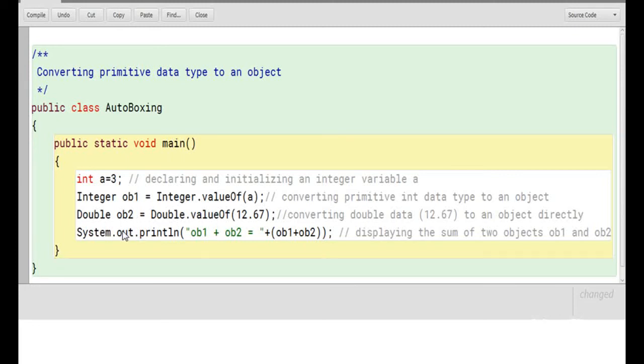And the third line, I am printing the sum of two objects, that is ob1 and ob2. And you see the calculation given in brackets, ob1 plus ob2. ob1 had 3 and ob2 had 12.67.